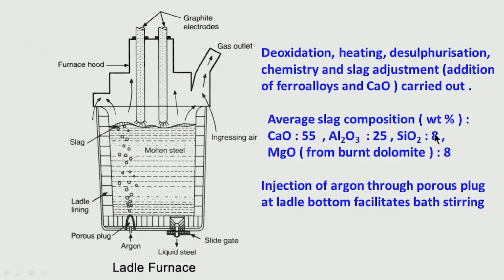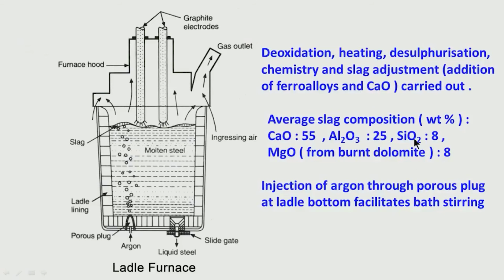Now, what is the average slag composition? This is again roughly I am telling you. There may be variation of 3-4%. I have told you that for getting good desulfurization you must have good basicity. So, calcium oxide is about 50 to 55%. Alumina is about 25%. Where is alumina coming from? Because we are adding aluminum for deoxidation. So, alumina is a deoxidation product. So, there is a good amount of alumina in the slag.